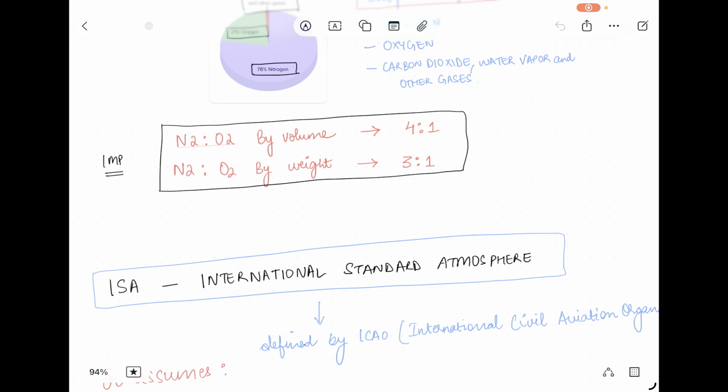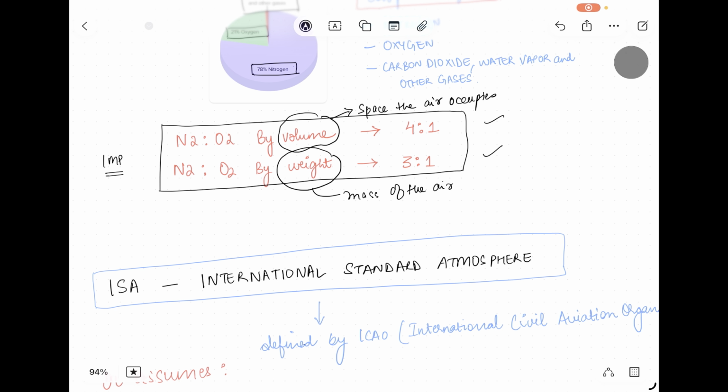Now before we go to the international standard atmosphere, I want you all to remember two values: the ratio of nitrogen to oxygen by volume and the ratio of nitrogen to oxygen by weight. This is one of the questions that might come in your exam. What is by volume and what is by weight? Volume is basically the space something occupies, so it means the space the air occupies. And by weight is the mass of the air. So remember these values, nitrogen to oxygen by volume and by weight; they are different set values.